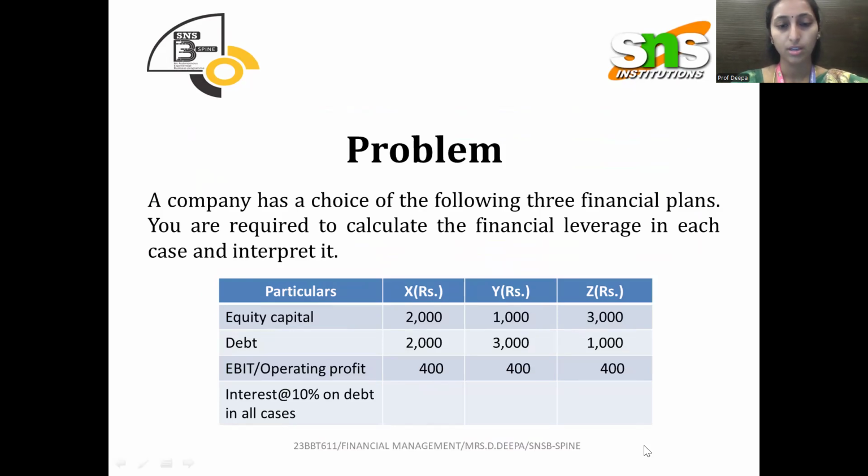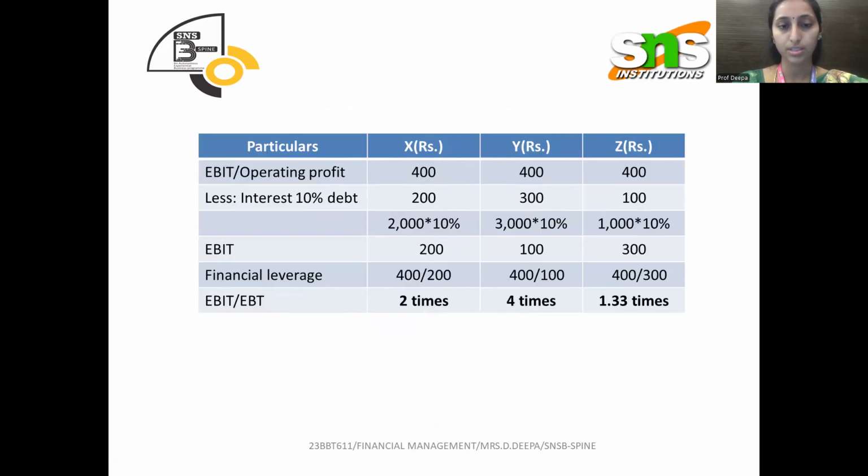For this 2000 into 10%, we calculate for plan X, and 3000 into 10%, and 1000 into 10%. If we do the calculation, we get 200 for X, 300 for Y, and 100 for Z, the three different financial plans.